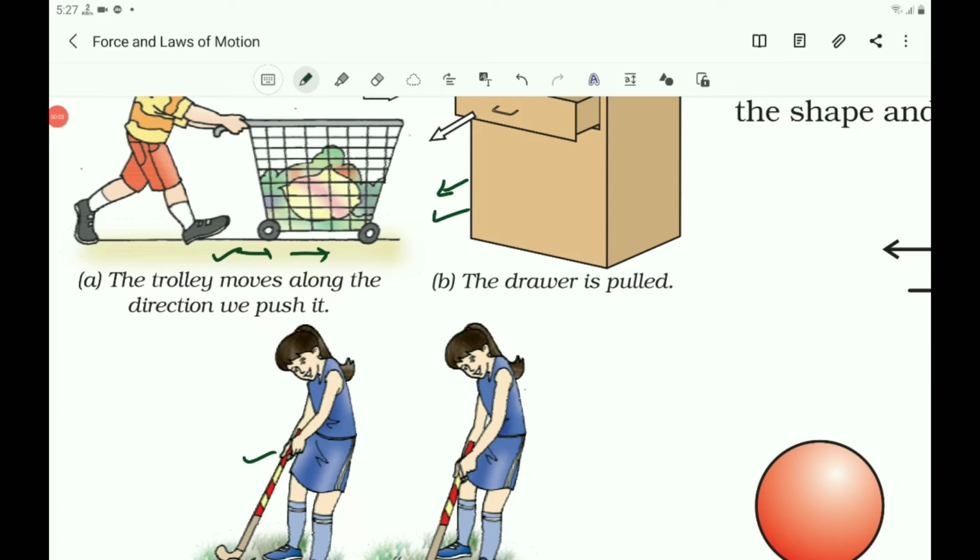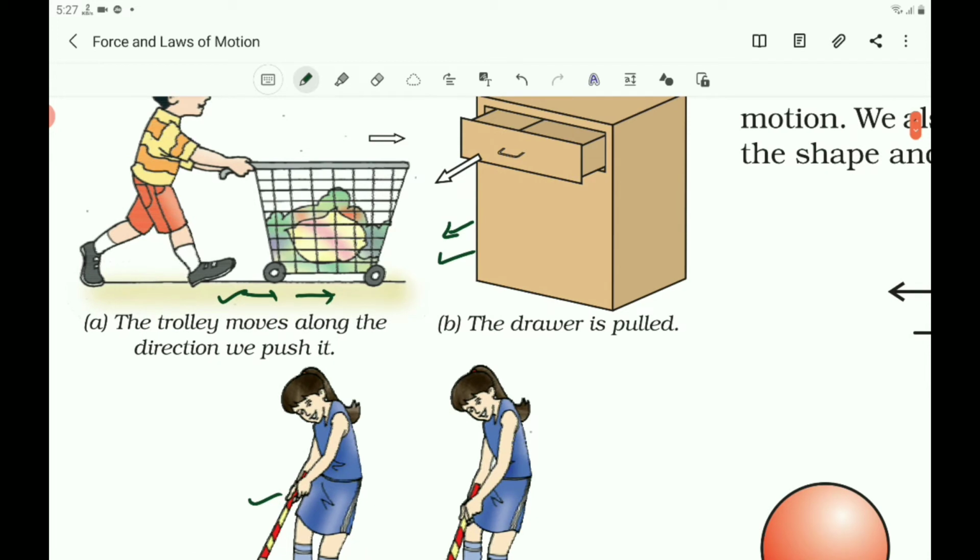In the previous chapter, we described the motion of an object along a straight line in terms of its position, velocity and acceleration. You have studied that motion is a change of state of position of a body. Velocity is the change of displacement and acceleration is the change of velocity. These are the terms related with the motion. And also you studied about uniform motion and non-uniform motion.